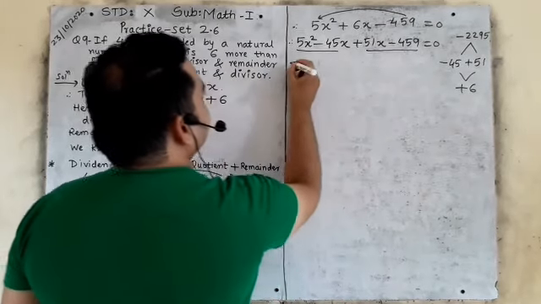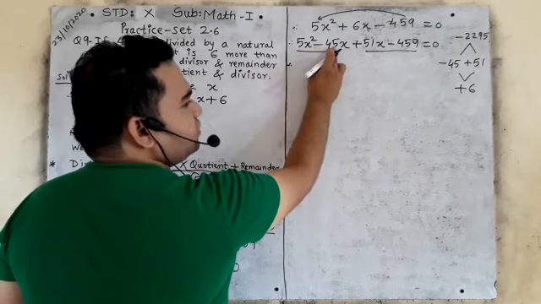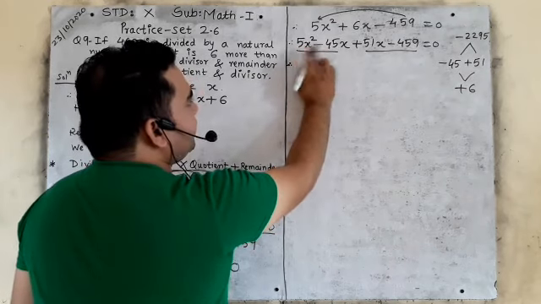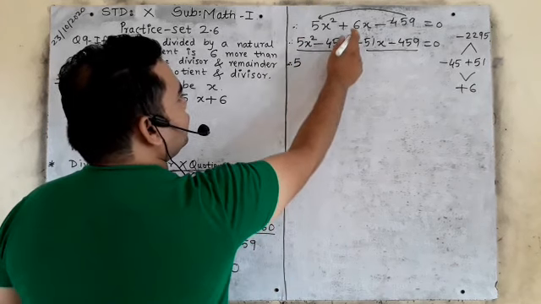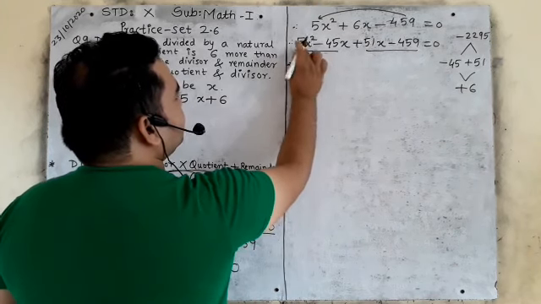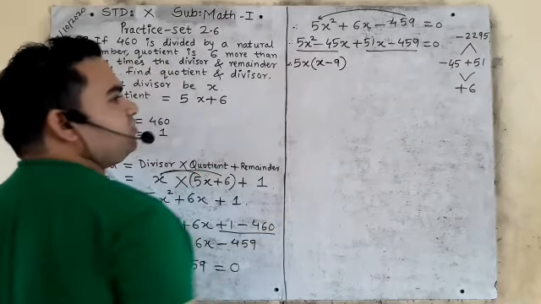Common terms. So what is common here? 5 and x. 5 nines are 45. Right? 5 nines are 45. So 5 is common. x twice x1. So x is also common. So what will be left from here? x minus 9.